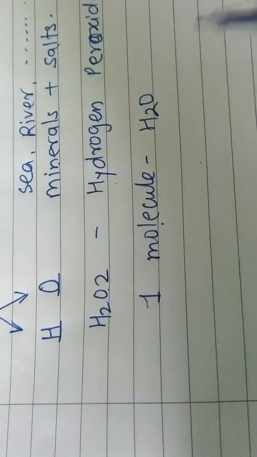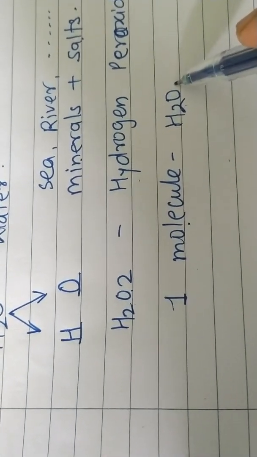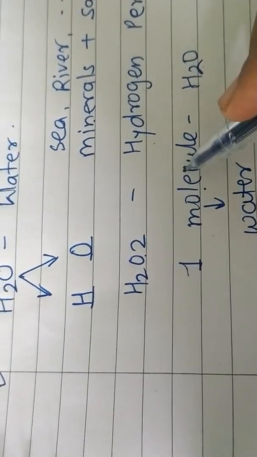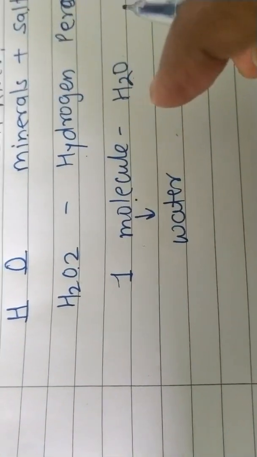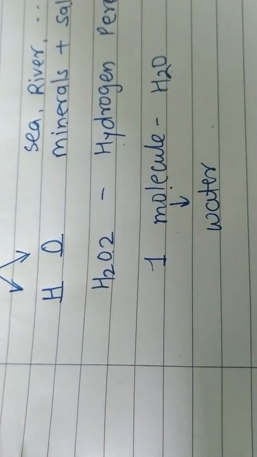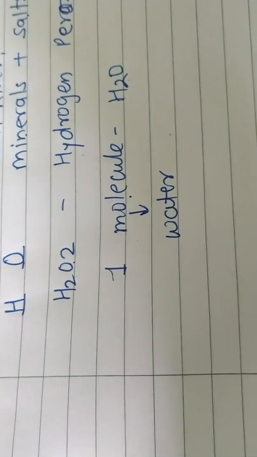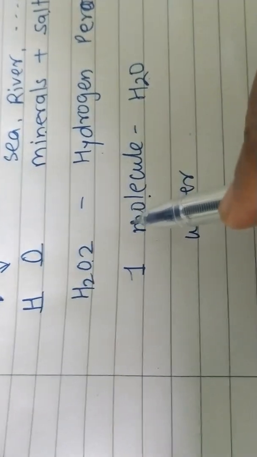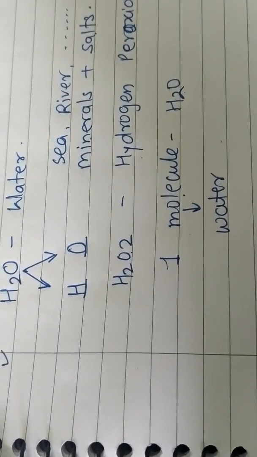Yes or no? When we combine 2 atoms of hydrogen and 1 atom of oxygen, it forms 1 molecule of water. That 1 molecule of water is a pure substance because it contains a single type of particle. Other minerals and salts, let them be present, we are not talking about that. So that way it is a pure substance. Understood now why compounds are pure substances? Because they contain only a single type of particle.